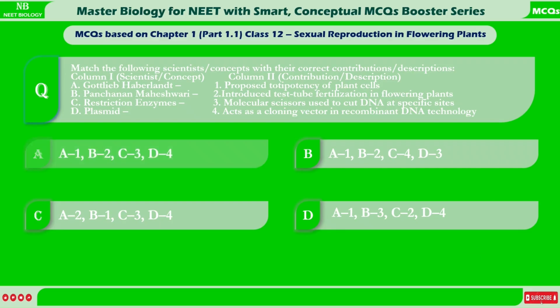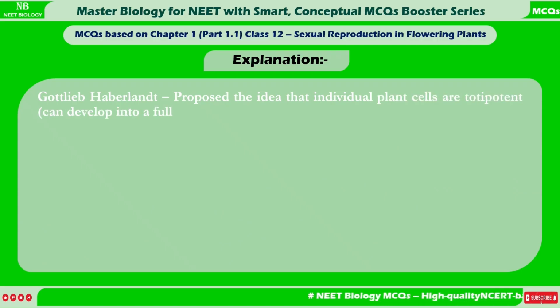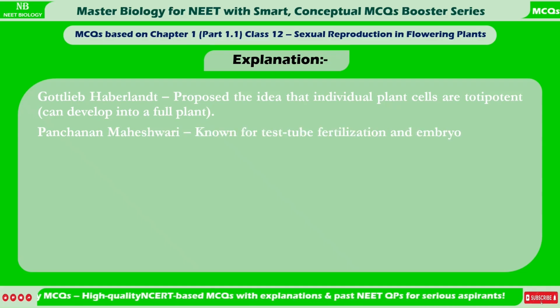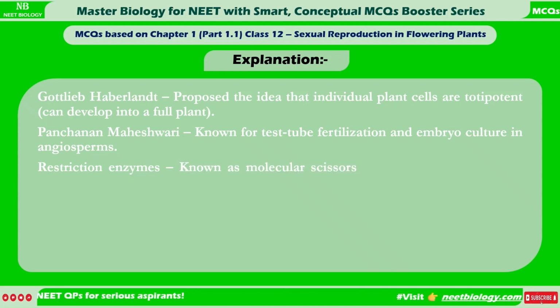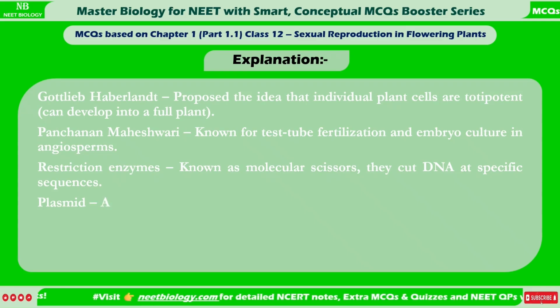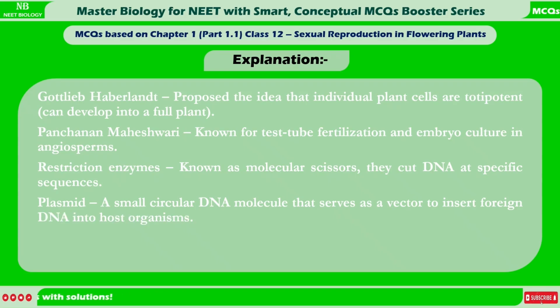Correct answer. A is A1, B2, C3, D4. Explanation. Gottlieb Haberlandt proposed the idea that individual plant cells are totipotent, can develop into a full plant. Panchanan Maheshwari, known for test tube fertilization and embryo culture in angiosperms. Restriction enzymes, known as molecular scissors, they cut DNA at specific sequences. Plasmid, a small circular DNA molecule that serves as a vector to insert foreign DNA into host organisms.